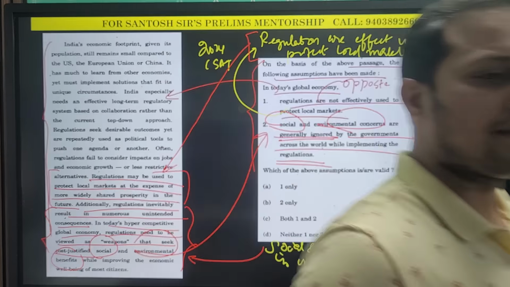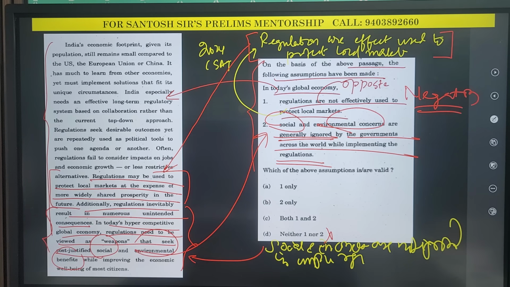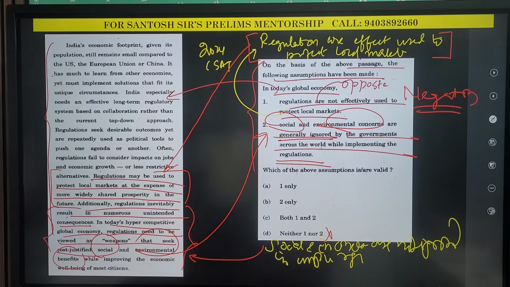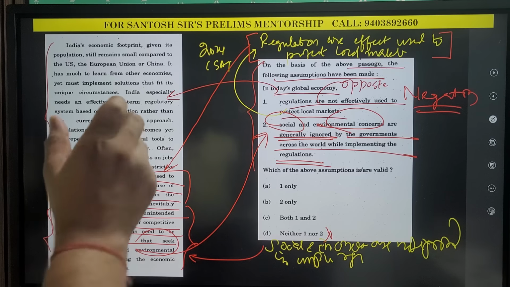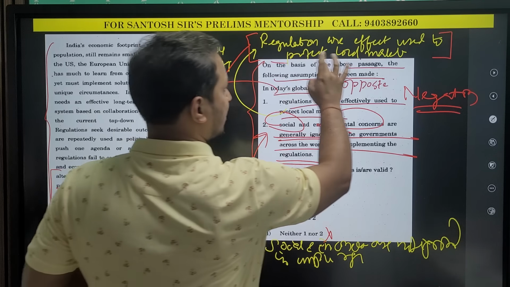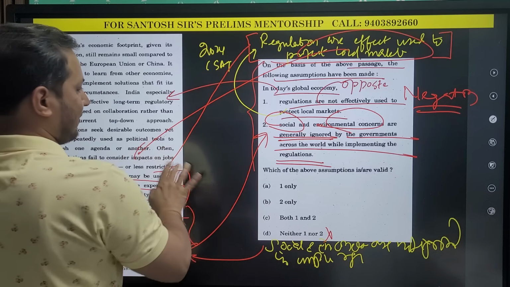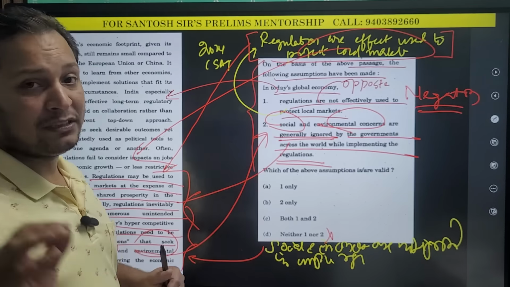I'm giving you 2 minutes. Please try to assimilate what I have just taught you. What did I teach you? Rather than reading the entire passage, then reading the question, and then again searching for the assumptions in the passage, remember that assumptions will not directly be mentioned in the passage. So change the assumption, write the opposite of the assumption, and then check the passage. This is how UPSC is framing questions.